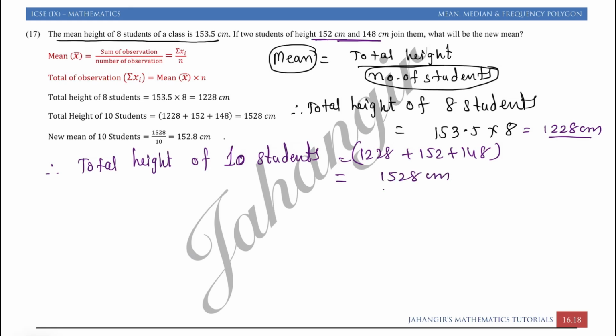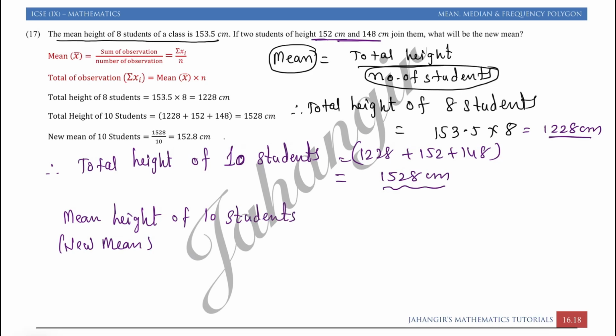Now since this is the total height of 10 students, we can easily find the mean height, that is the new mean of 10 students. For mean, what we will do, total height of 10 students, that is 1528 upon the number of students 10, 152.8 centimeter. This is the mean height of 10 students.